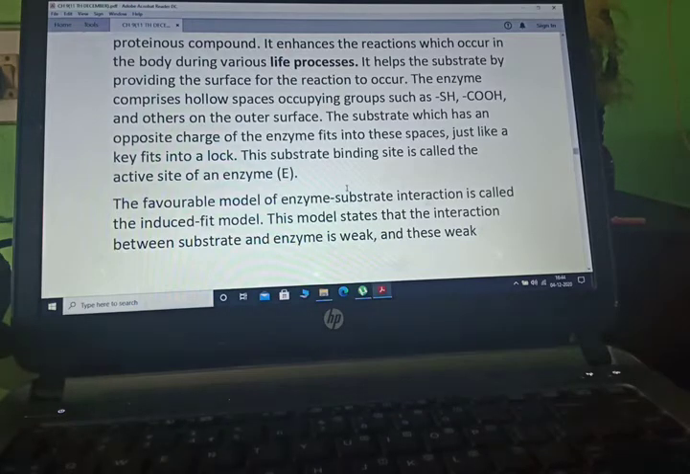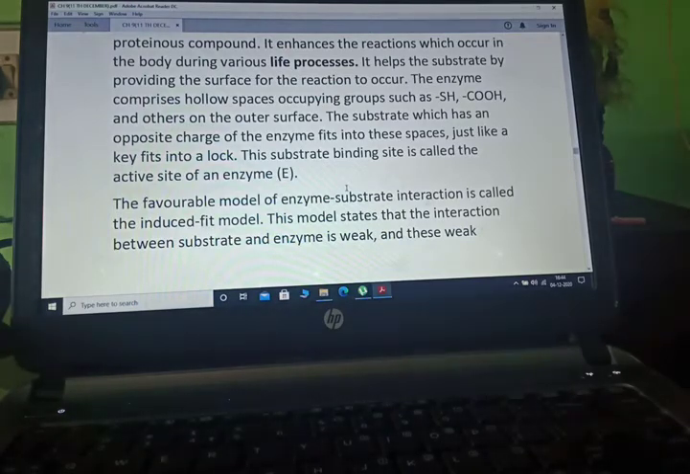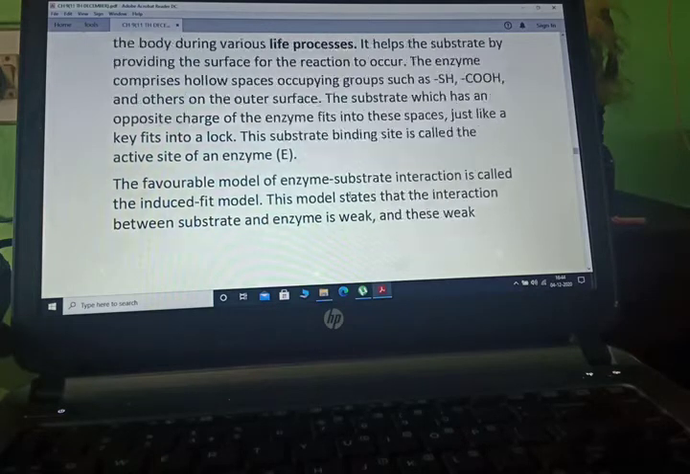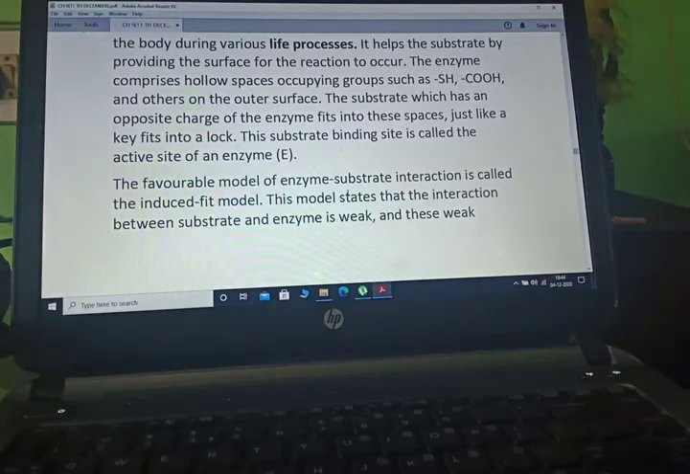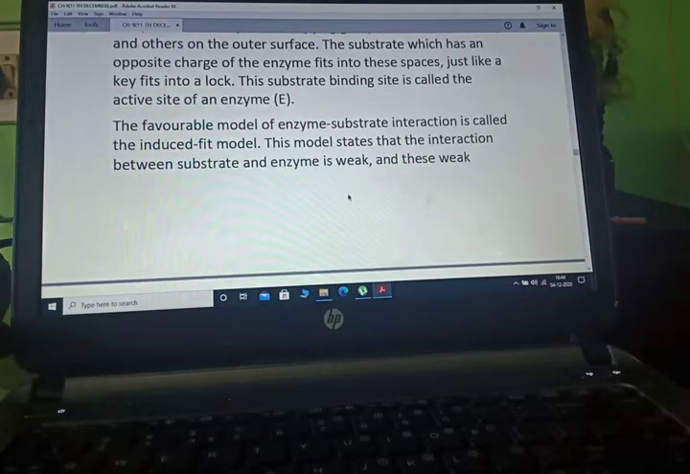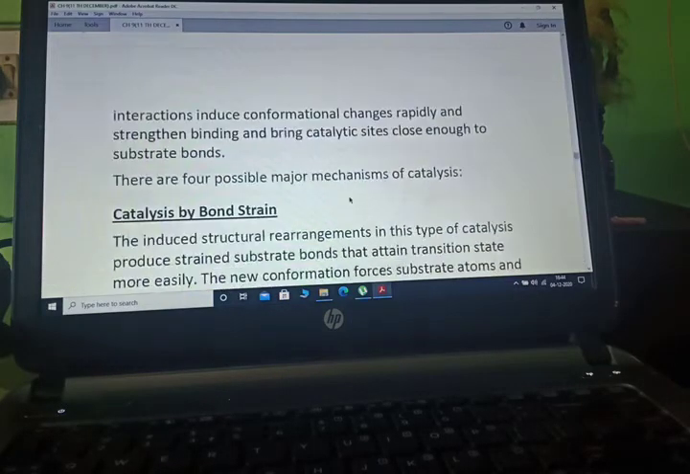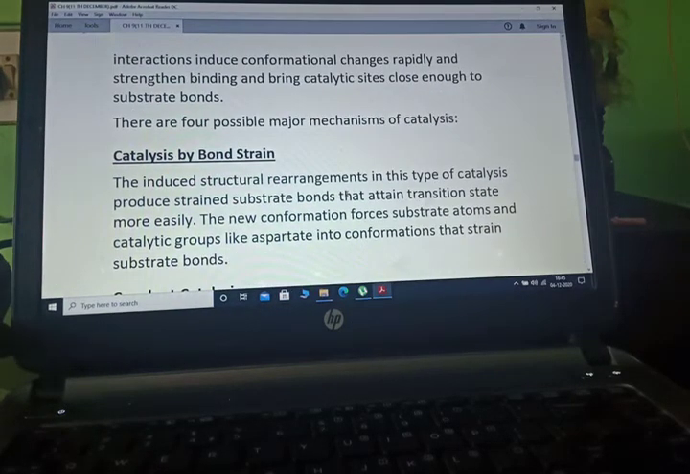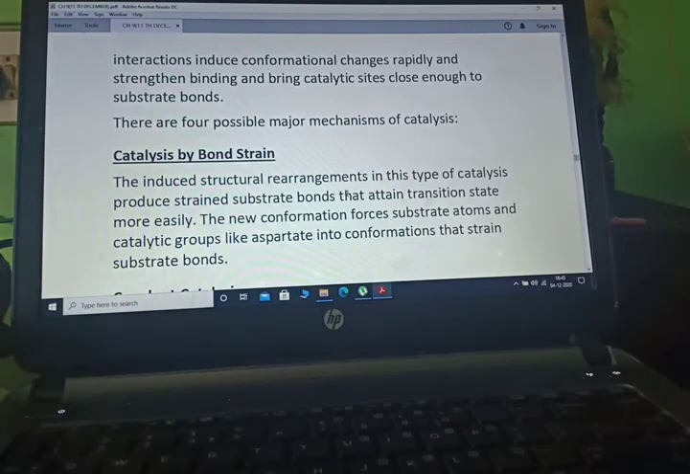The enzyme comprises hollow spaces occupied by groups such as SH, COOH and other groups. The substrate, which has a charge opposite to the enzyme, fits into the space just like a key fits into a lock. The favorable model of enzyme substrate interaction is called the induced fit model. This model states that the interaction between substrate and enzyme is weak, and this weak interaction induces conformational changes rapidly.